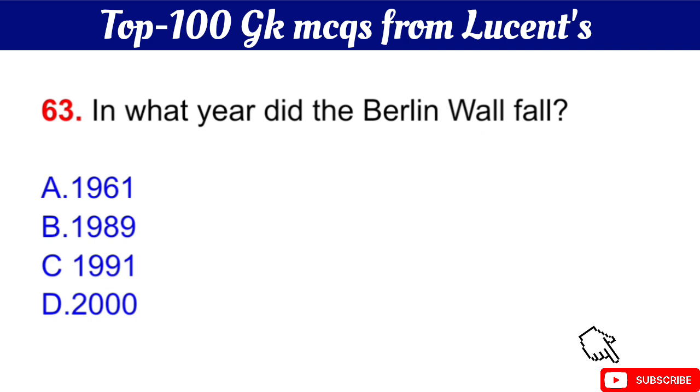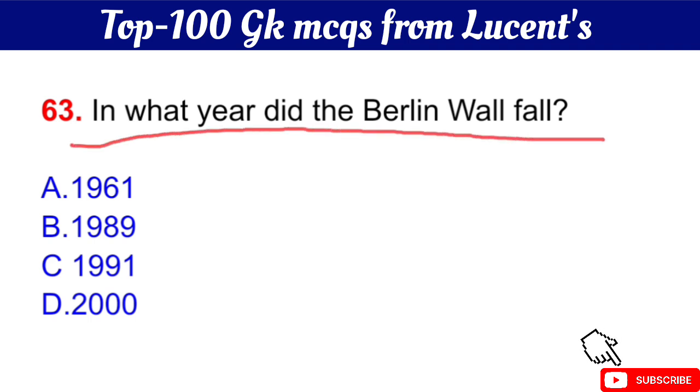Question number 63 is, in what year did the Berlin Wall fall? Your question is, in what year did the Berlin Wall fall? The right answer is option B, 1989.